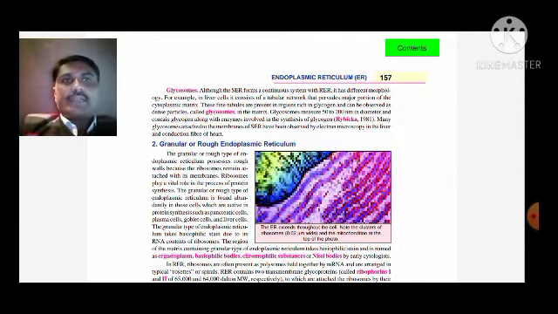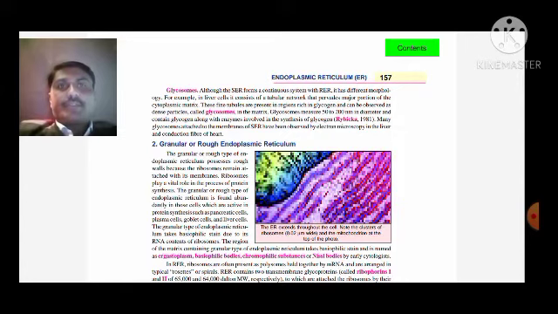For example, in liver cells, it consists of a tubular network and provides a major portion of the cytoplasmic matter. These fine tubules are present in regions rich in glycogen, where dense particles called glycosomes can be observed.